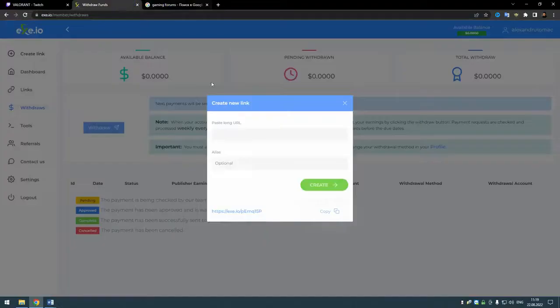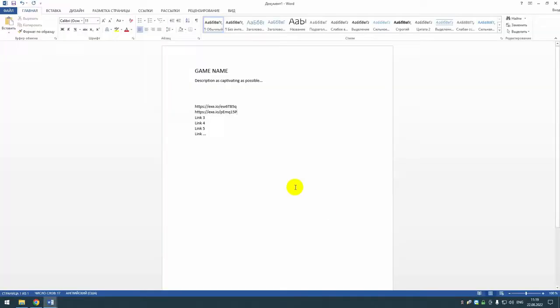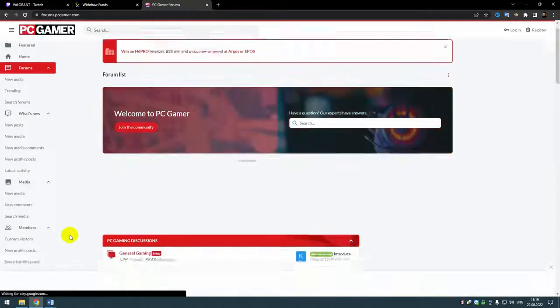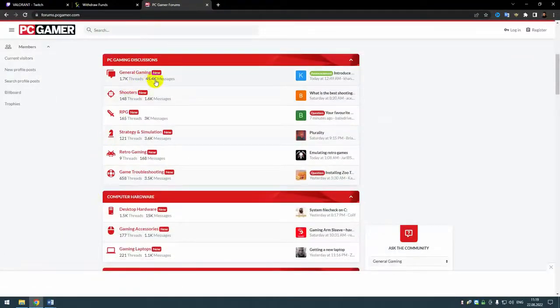I hope you have understood the principle up to this point. Furthermore, in order not to spam all social networks, I recommend that you search on Google for different forums with the game you have chosen and create accounts there. Enter the discussion and place the information from the document I created, including our links. For example, here we see PC Gamer Forums. This is a very big forum. See here how many thousands of messages there are, and there are many such forums.